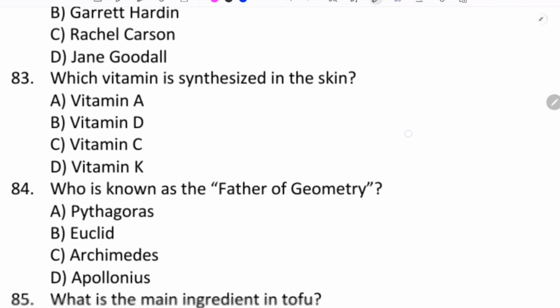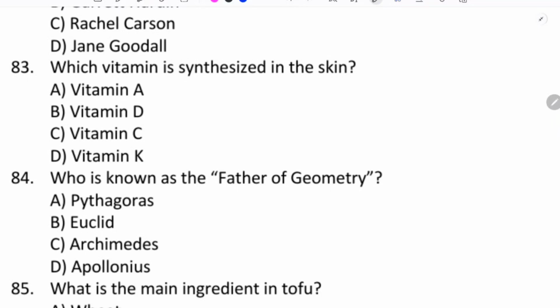Wilson. Which vitamin is synthesized in the skin? Vitamin D is synthesized in the skin.